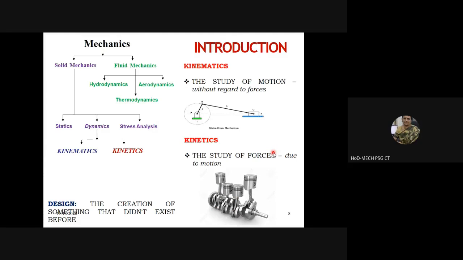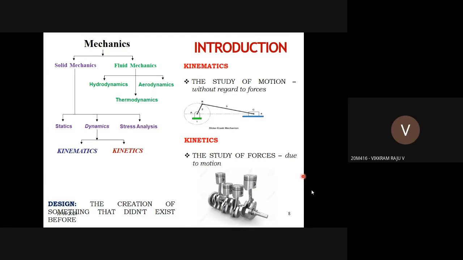Ma'am, it is a crankshaft assembly along with the connecting rod and piston. Yes, exactly. It is the same as what we saw earlier. That was a single cylinder, but this is a multi-cylinder. How many cylinders are there? Four cylinder.